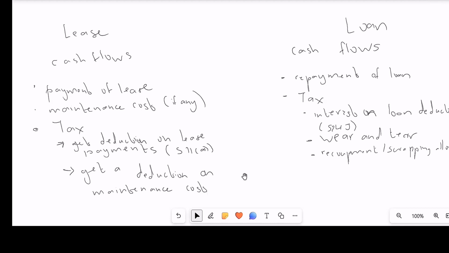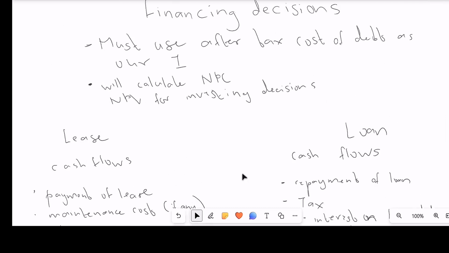It will make it easier for you to break down the question, because you'll know that if I'm doing a lease question, what should I include in the cash flow? What should I look out for? What have they given me? If they are saying do a loan, you will also know what I have, what I should include and what I should look out for. These are mainly trigger points that you should look out for.